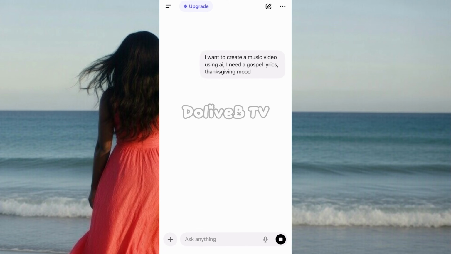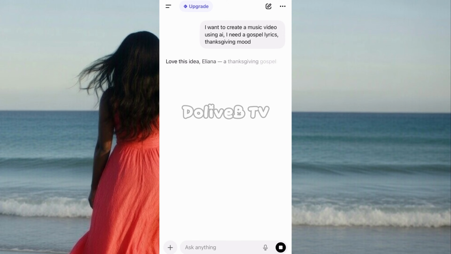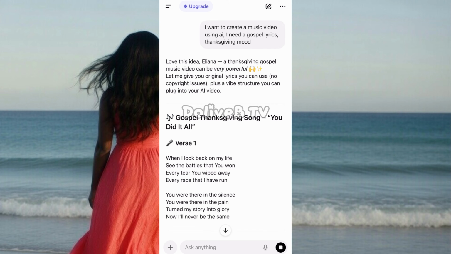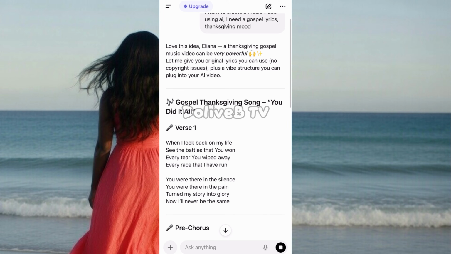I'll send it. If you don't want to use ChatGPT, you can as well use Gemini. If you go to Gemini on your device and paste the same prompt, it's even going to generate the music directly for you. But I want to actually look at the lyrics myself before we proceed. That's why I am using ChatGPT.